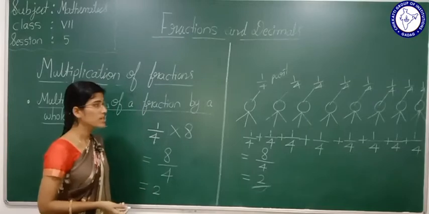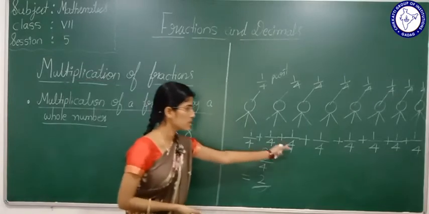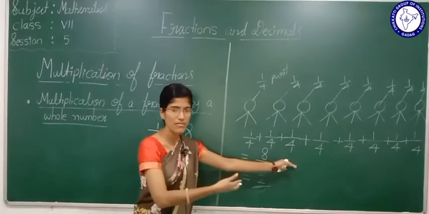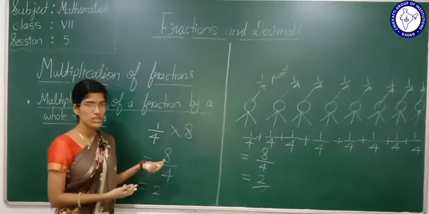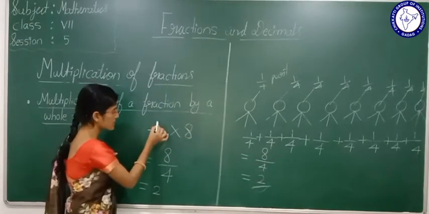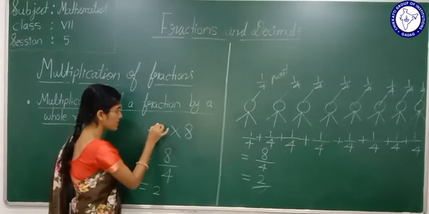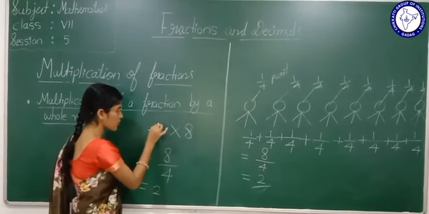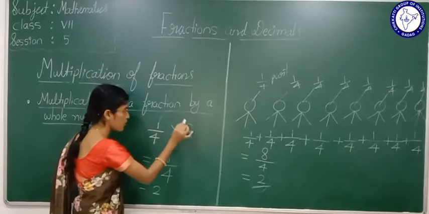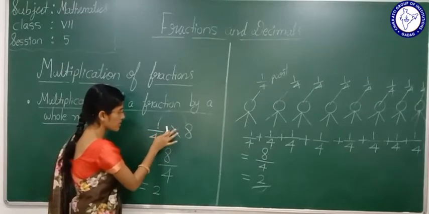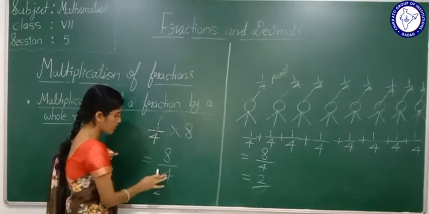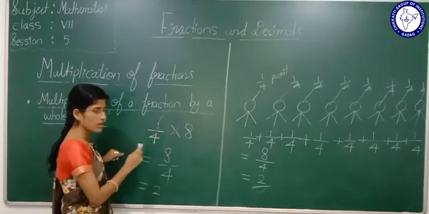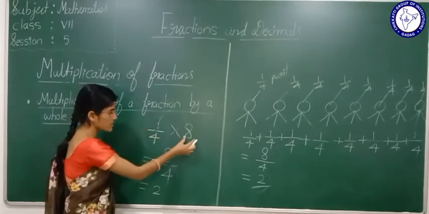Yes or no? See here, this was somewhat tedious and lengthy. Instead of doing this, we can do this, right? What we have done here? I have multiplied the numerator of the fraction by the whole number: 1 multiplied by 8 is 8. I kept the denominator same. So this is a fraction and this is a whole number.